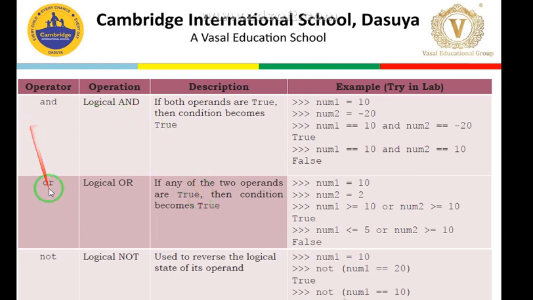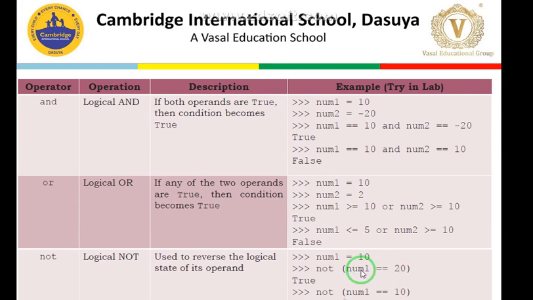And third, last logical operator we have, not. So not, what it does, it basically reverses the logical state of the operand. So let's say num is equal to 10, I say. So if I apply not here, it means that first of all the value of this num1 is compared with 20. So what will be the result?